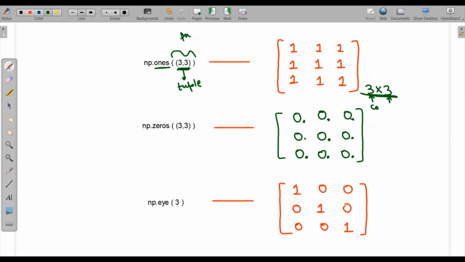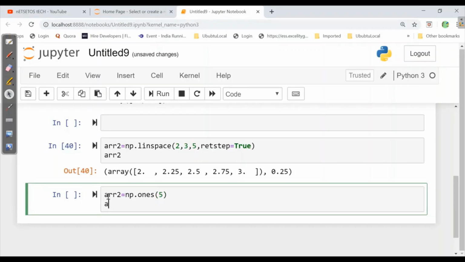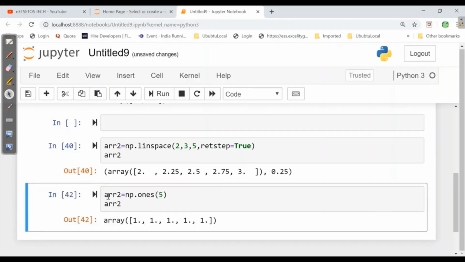Let's see in our Jupyter also. So here I'll write ARR2 is equal to np.ones, and here I'll give 5, and I'll ask Jupyter to print ARR2. I got all the ones, as here it is 5 cross 5. Here we'll be having 5 rows and 5 columns.